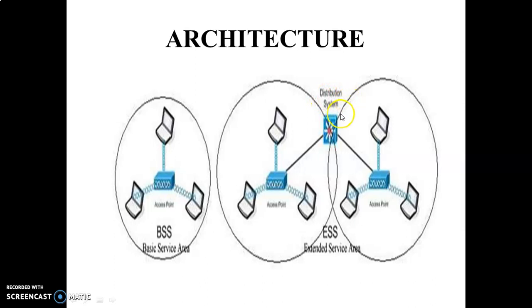It is said to be the distribution system, and this architecture supports the ESS configuration in which multiple cells use the same channel, and configurations in which multiple cells use different channels to boost the aggregate throughput.